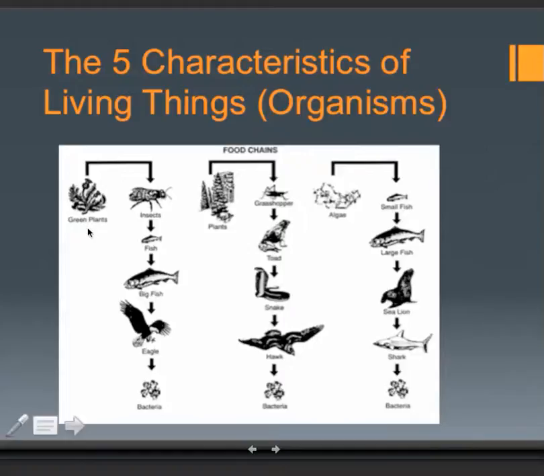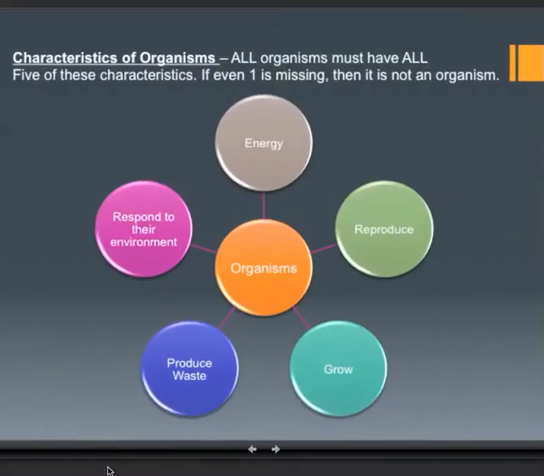For example, we know that plants need energy in order to survive. They get the energy they need by performing photosynthesis. Insects get the energy they need to survive often by feeding on plants. Frogs or toads get the energy they need by feeding off of insects. A shark can get its energy that it needs to survive by eating sea lions or larger fish. Even bacteria get the energy that they need to survive by consuming or getting energy from other organisms, or in some cases, performing photosynthesis. Let's take a look at the characteristic of living things that focuses on energy.